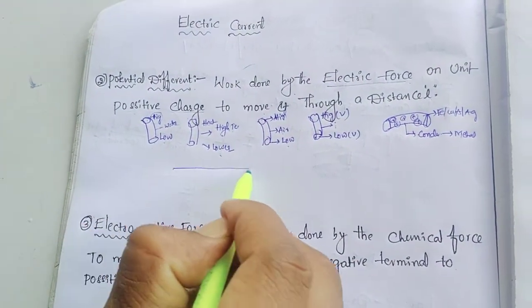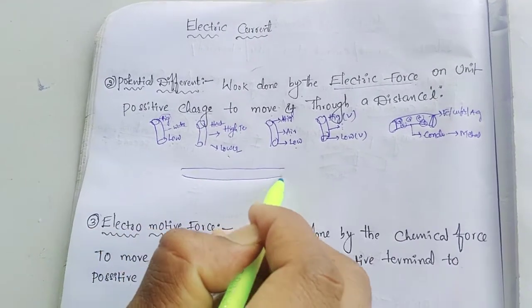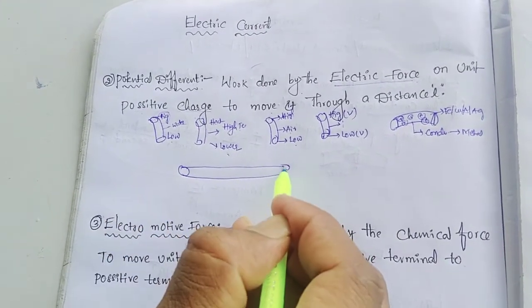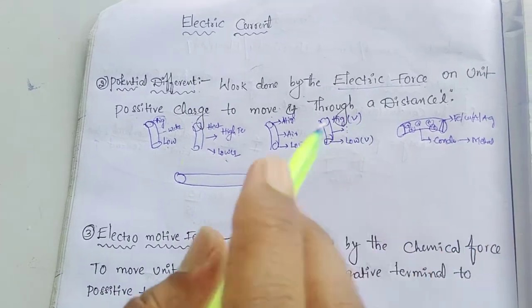For example, here it is one conductor, a conductor like a metal, as you know.